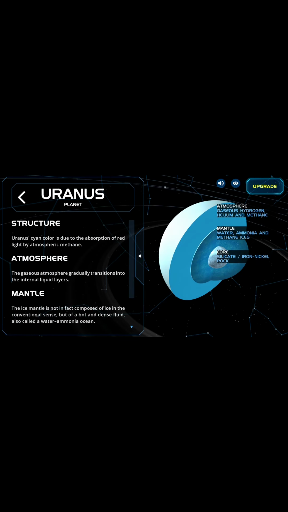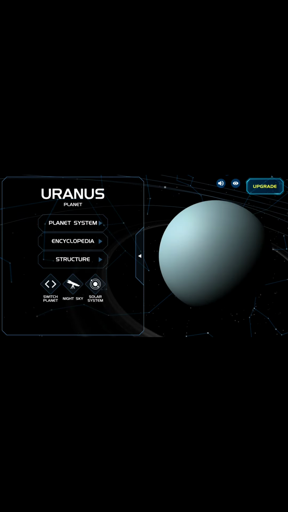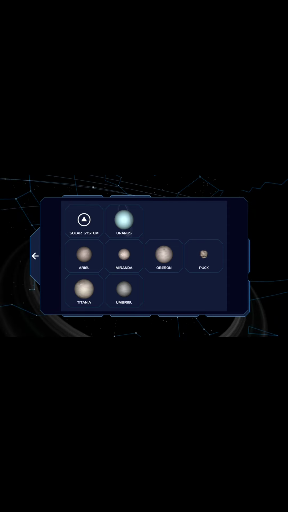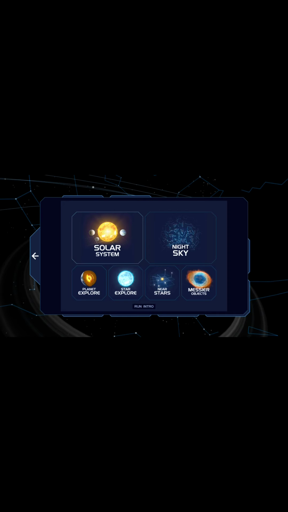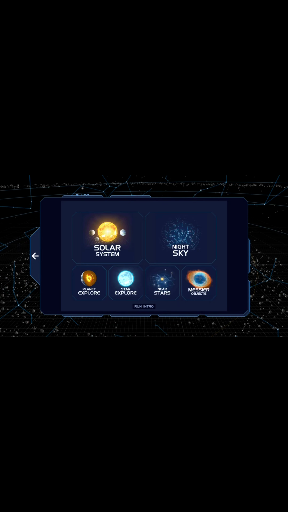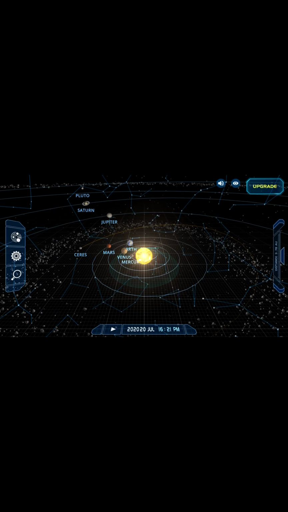It is divided into 3: atmosphere, mantle and core. I will explain all that later. Then we'll see its moons. It has many moons, but we'll read only 6 moons: Ariel, Miranda, Oberon, Puck, Titania, and this.